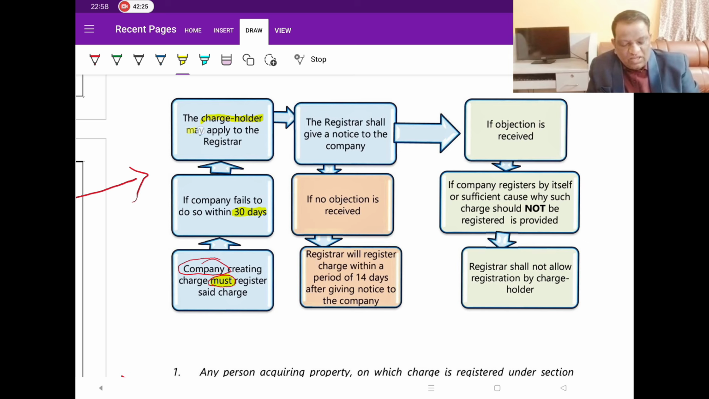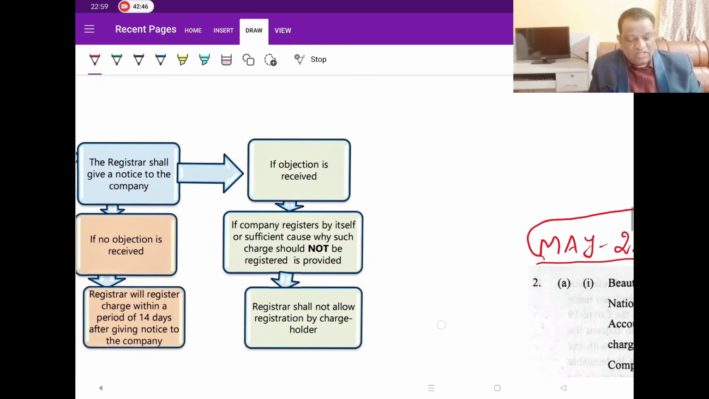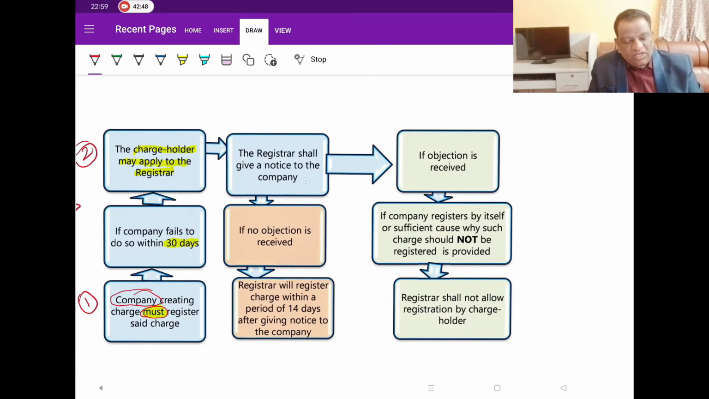So the charge holder himself may apply to the ROC. Why is the charge holder applying? Because the company failed. So the company has the first obligation, but only when it fails does the charge holder come into the picture. Whenever the charge holder is submitting, what the ROC is going to do is issue what you call a show cause notice. The ROC will issue a show cause notice to the company, asking it to show cause.